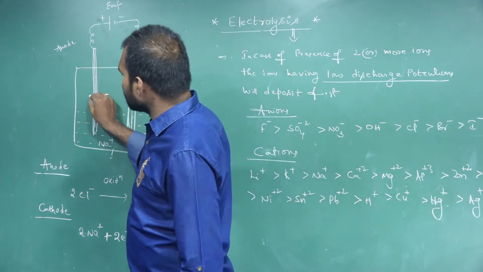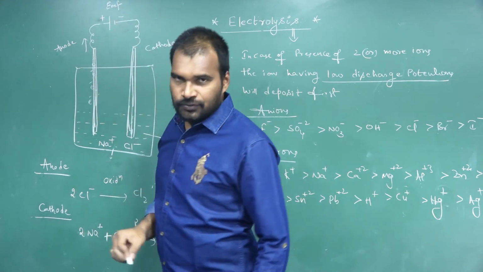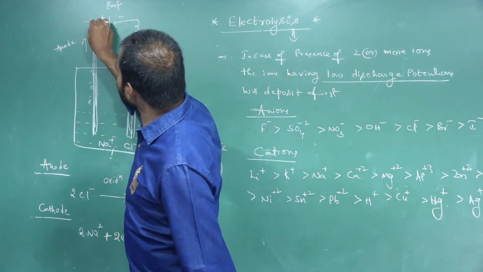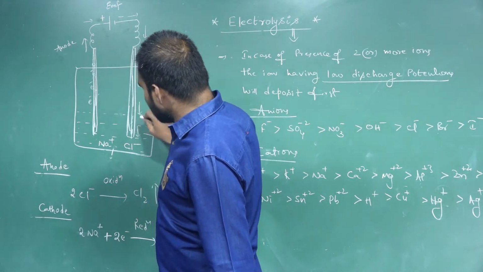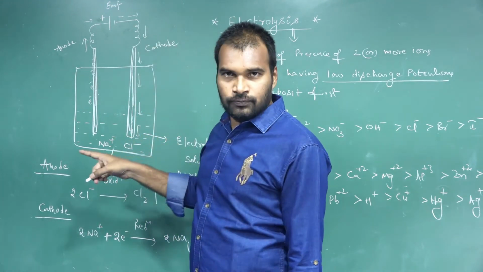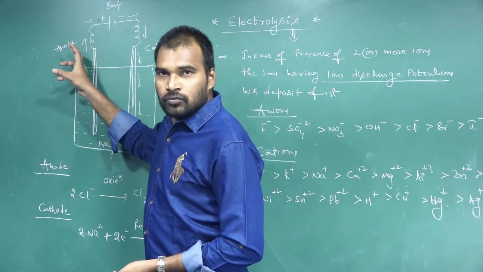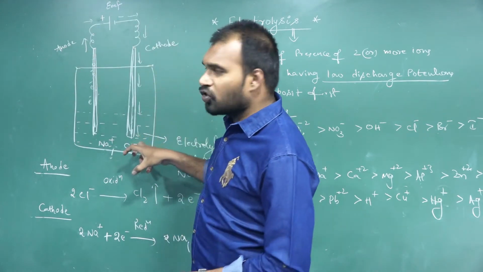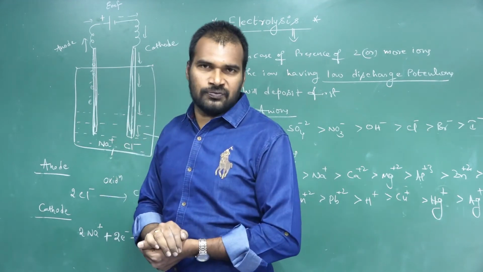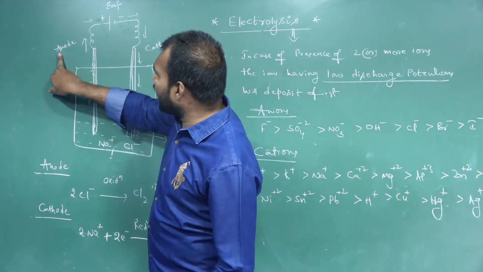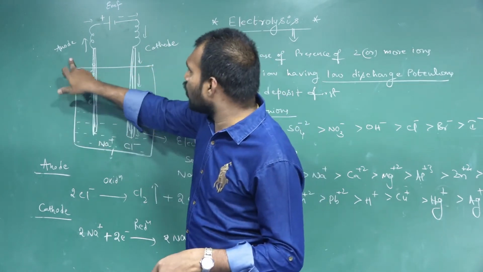So electrons are removed, flowing in this direction and entering into the solution via the cathode. Electrons go away from the solution through the anode and again enter the electrolytic solution via the cathode. So what is the flow of electrons? Electrons are flowing from anode to cathode.